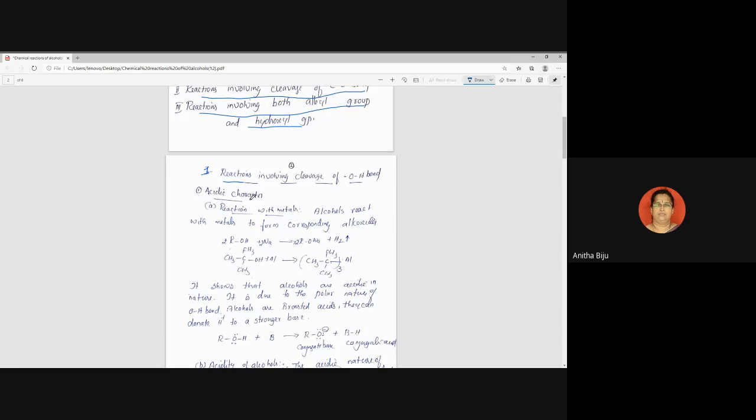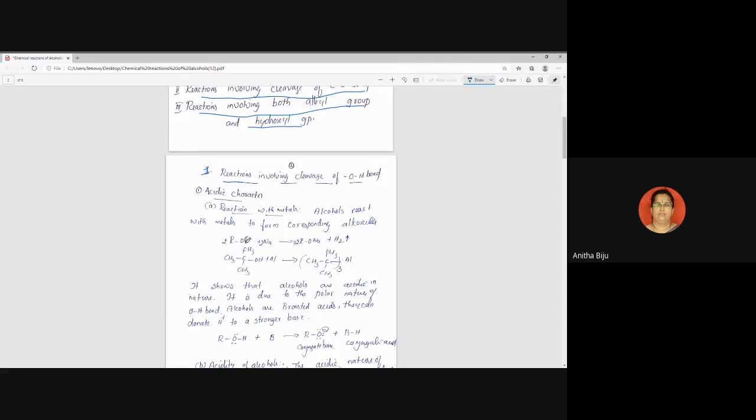Because of this, we have to write reaction of alcohol with metals. So here you can take two examples. One is sodium, another is aluminum. Write the equation. Alcohol reacts with sodium.